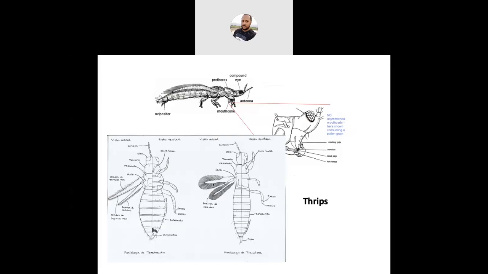Coming to the wing characters, as I already said, their wings are very narrow and fringed, and they have a hair-like structure which increases the surface area. They are not active flyers; they are passive flyers. Why passive?